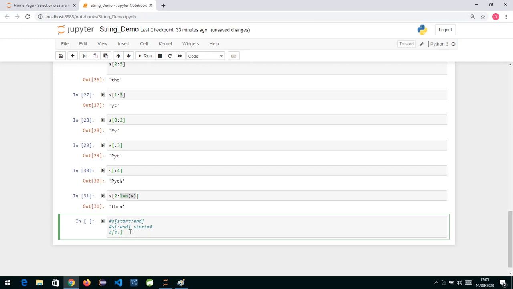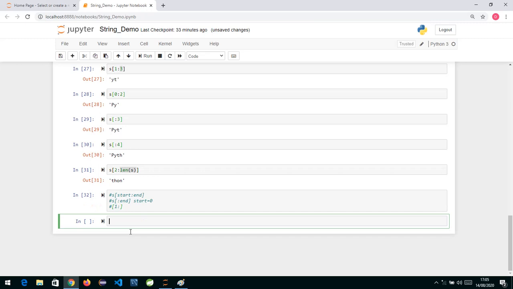Now, do we have negative indexing in slicing? Yes, we can have that also. But before that, one more thing I would like to say is that in slicing we have 3 parameters. One is start, one is end, and after one more colon we have the step. Okay, step. So now what does this mean?